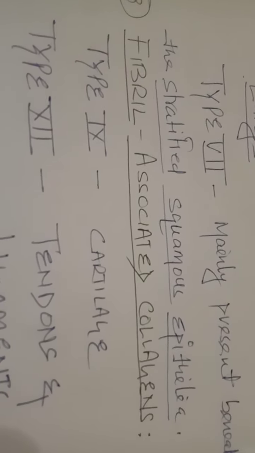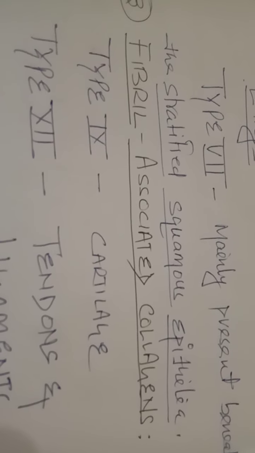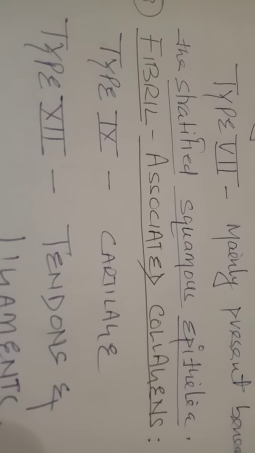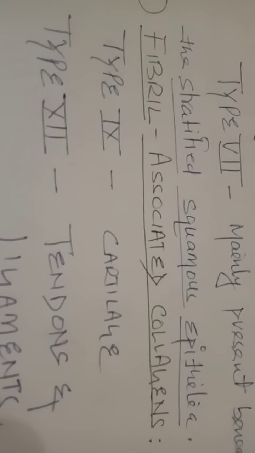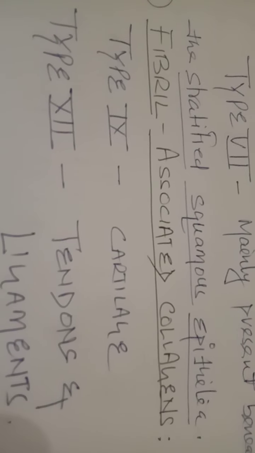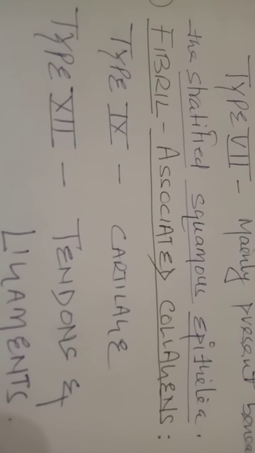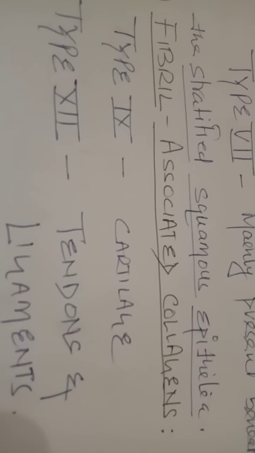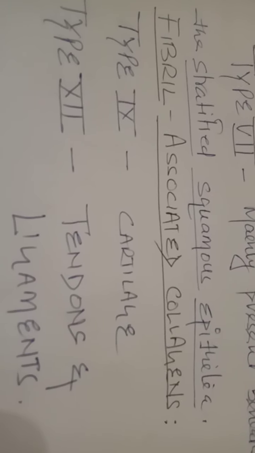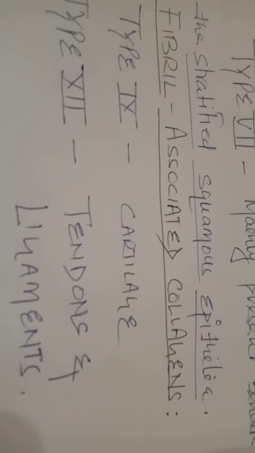By name it is clear, such collagens are related to the fibril forming ones; they are associated with them. Here are type 9 and type 12. Type 9 is mainly present in the cartilage, and type 12 is mainly present in tendons and ligaments.